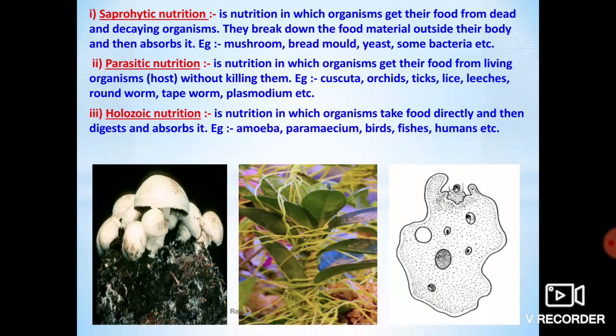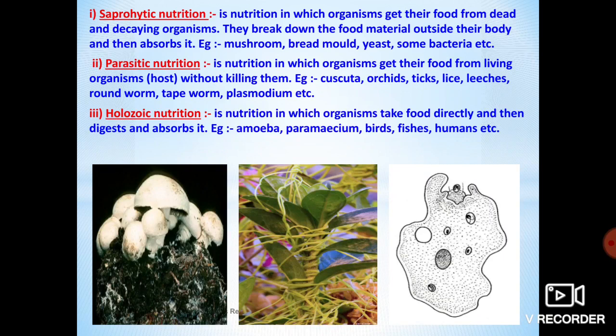So these are the different kinds of the heterotrophic mode of nutrition. Dear children, in this session we have discussed brief information about life processes, their meaning and the different life process activities that take place in our body and in every living organism, and nutrition, its meaning and types: autotrophic and heterotrophic nutrition.